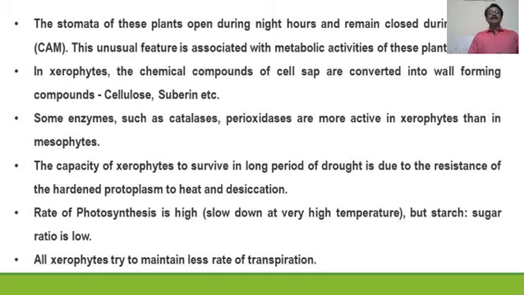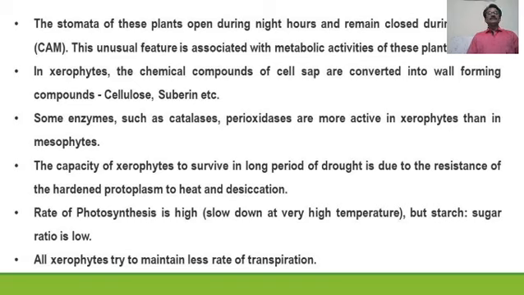In xerophytes, the chemical compounds of cell sap are converted into wall forming compounds, for example cellulose and suberin. Some enzymes such as catalase and peroxidase are more active in xerophytes than in mesophytes. Why? That we will see.